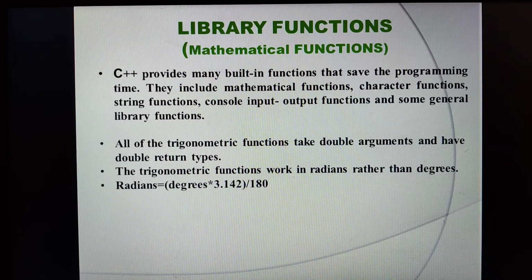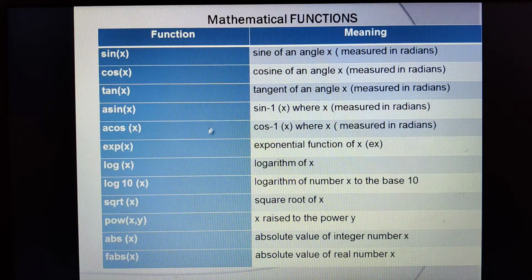Now what is the use of these inbuilt library functions? They always save programming time. Finding the log to the base 10 is very difficult. The square root of 2 raised to 25 takes certain time for us to calculate, right? But if I just write square root of 25, within a fraction of milliseconds it will calculate and give me the answer. Therefore it saves programming time.